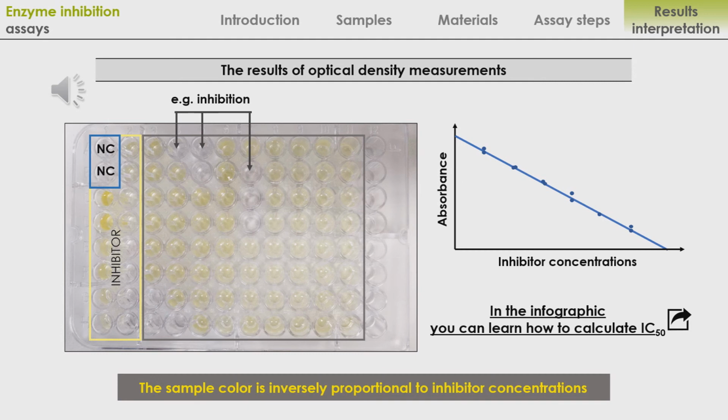Next, on the basis of the measured absorbance, a standard curve for the inhibitor should be drawn. Your role is to compare the obtained results with the curve. Calculate the IC50 with the use of regression method. Of course, the inhibition assays for other enzymes from the protease group can be carried out in an analogous manner.